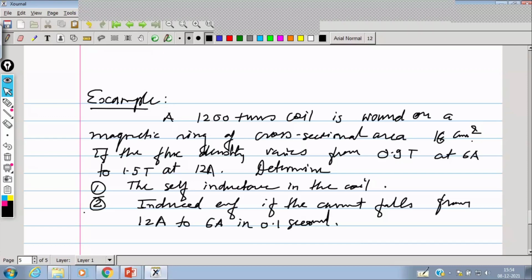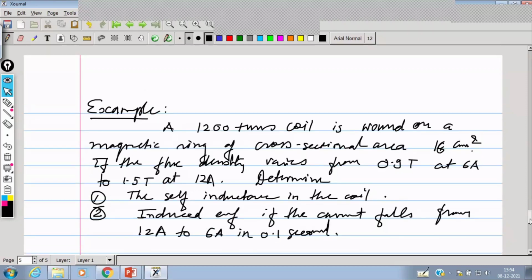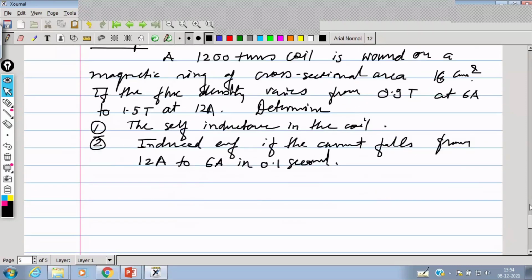So this is an example which you can solve with respect to the different equations given. Fine. So here a very simple thing is that the number of turns are given, the change in flux density is given, change in current is also given.